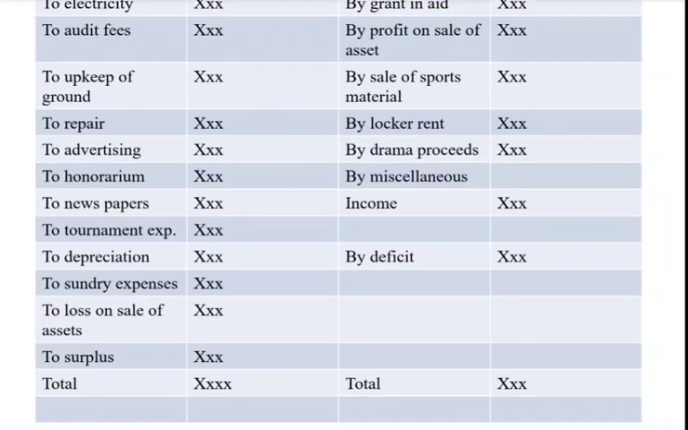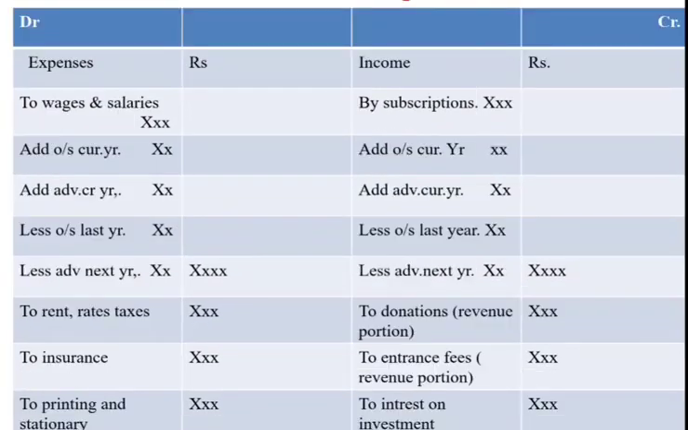Now coming to the income side. On the income side, we have subscriptions. Subscriptions are membership fees which are received from the members of the clubs. It is the main source of income for a not-for-profit organization. Such subscriptions, whatever is given in the receipts and payments account, are to be taken.